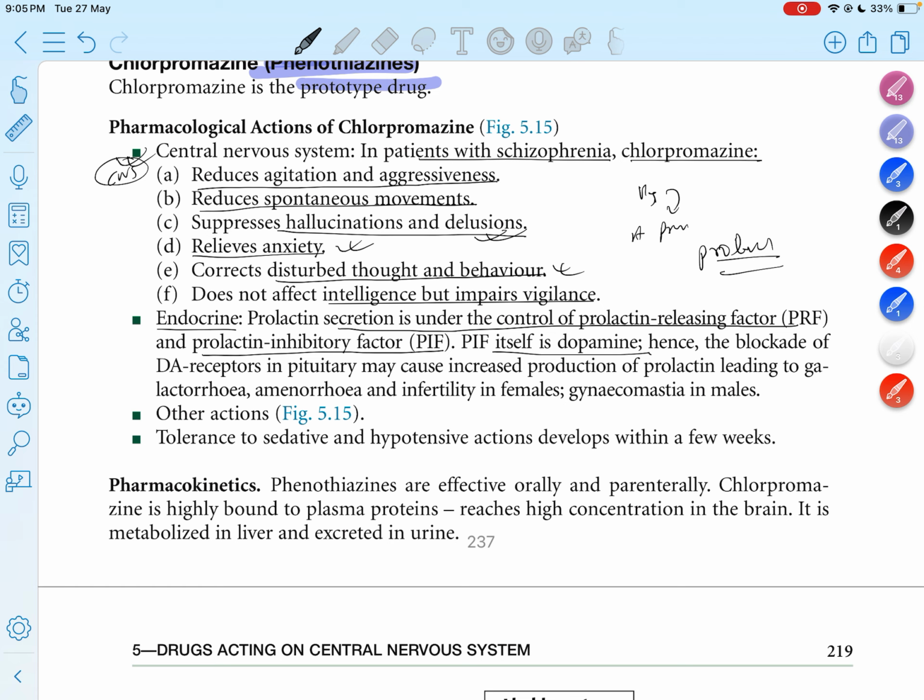When dopamine receptors are blocked in the pituitary, formation of prolactin may increase, leading to galactorrhea, amenorrhea, and infertility in females, and gynecomastia in males.